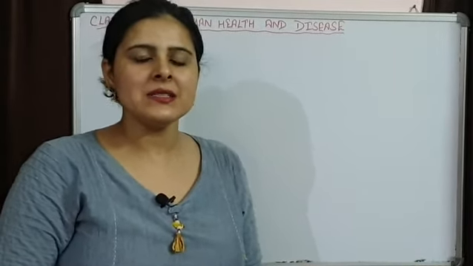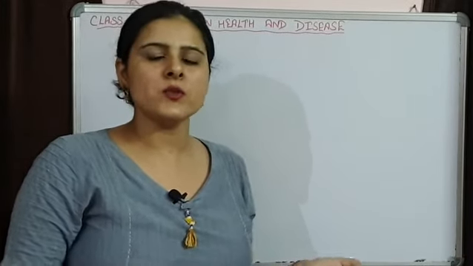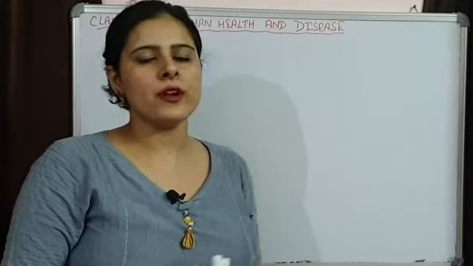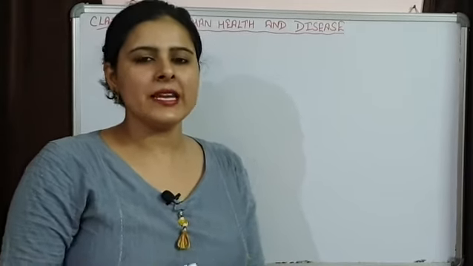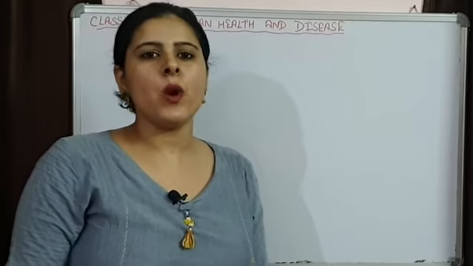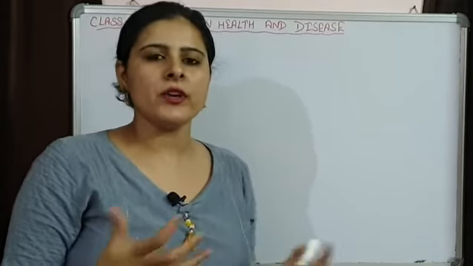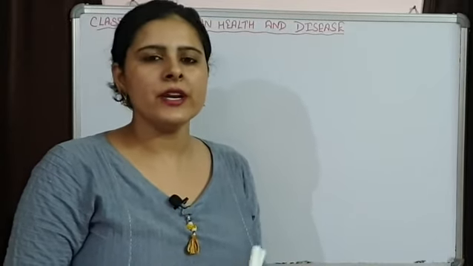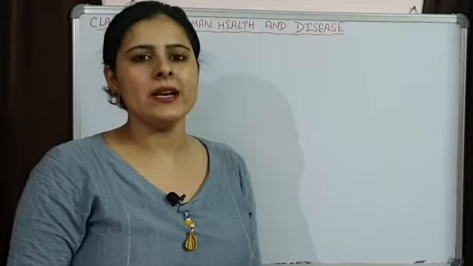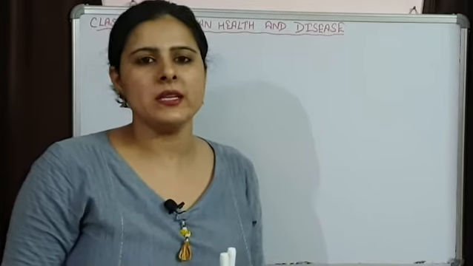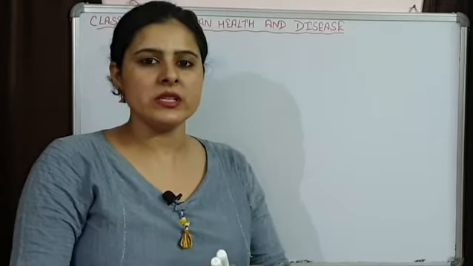That simply means that the defense mechanism functions equally against all the foreign particles entering our body. But the second one, the acquired immunity, is what we acquire after coming in contact with different foreign particles. That immunity provides a specific defense mechanism. So today we are going to discuss the specific defense mechanism.